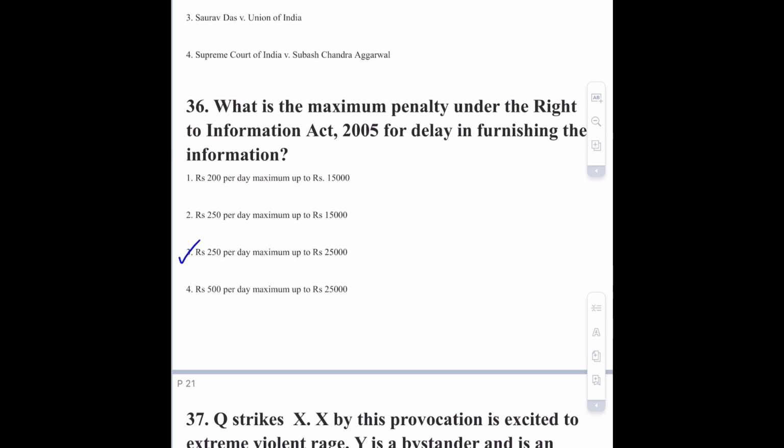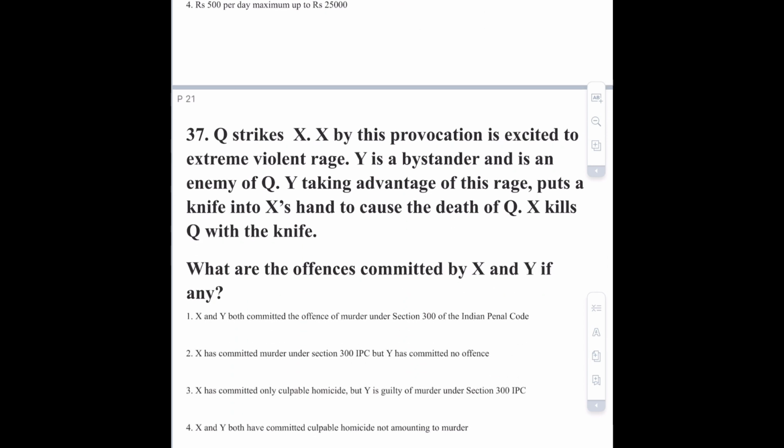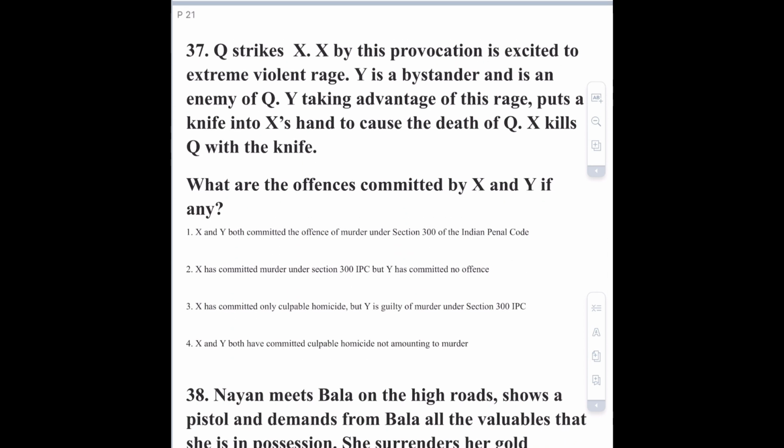And on whom is this penalty imposed? So this penalty is imposed on the Public Information Officer, and on the APIO, that is the Assistant Public Information Officer. Now moving towards question number 37, that is Q strikes X.